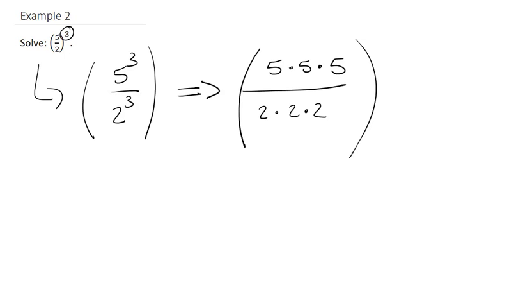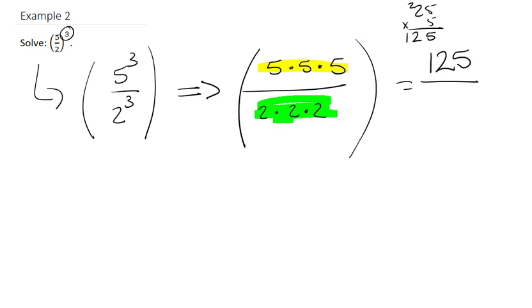So we're going to go ahead and multiply. We multiply just the top together, and then we multiply just the bottom together. So 5 times 5 is 25, and 25 times 5: 5 times 5 is 25, carry the 2. 2 times 5 is 10, plus 2 is 12. So we get 125 over 2 times 2 is 4, times 2 is 8. So we get 125 over 8 as our solution.